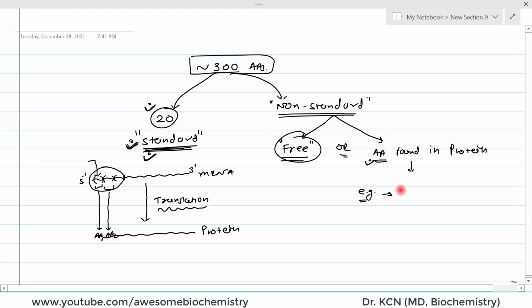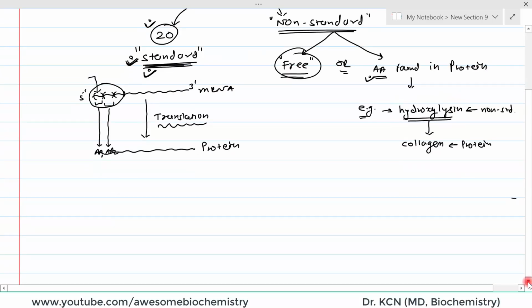The example is hydroxylysine. This hydroxylysine is a non-standard amino acid, and it is found in one protein, that is collagen. If during the synthesis of collagen hydroxylysine is not inserted, then how does hydroxylysine appear?